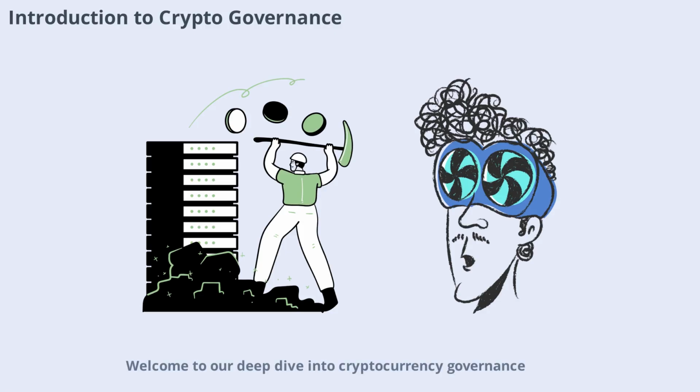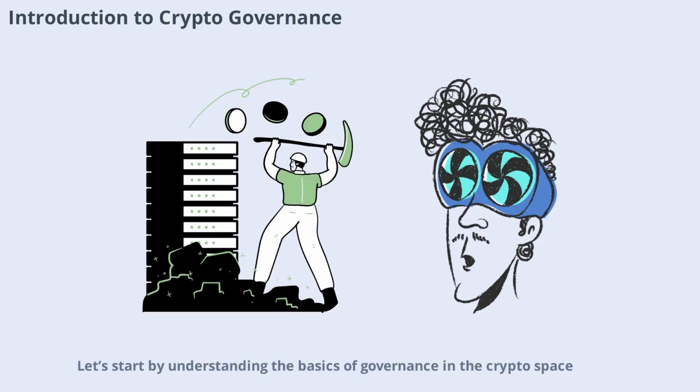Welcome to our deep dive into cryptocurrency governance. In the world of digital currencies, governance refers to the systems and processes that guide how decisions are made, who makes them, and how changes are implemented. Unlike traditional finance, where central banks and governments hold authority, cryptocurrencies are designed to be decentralized. This means that power is distributed among many participants, making governance both complex and fascinating. Today, we'll explore how these systems work, why they matter, and what challenges they face.